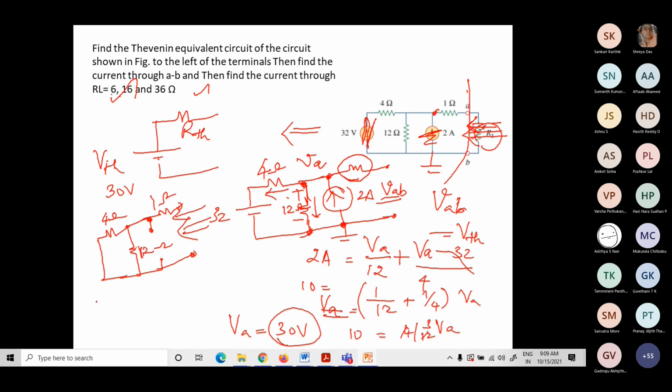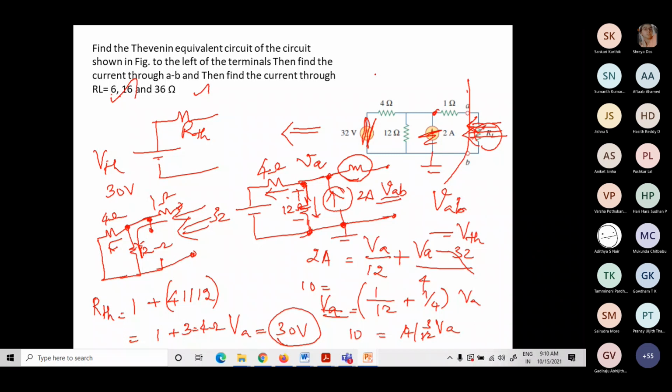Now what will be the equivalent resistance? RTH is equal to, obviously, at this junction there is a current divider. So these two are in parallel, and that will be in series with 1 ohm. So RTH is 1 ohm in series with the parallel combination of 4 and 12. What will be the equivalent resistance for 4 in parallel with 12? 48 divided by 16, so this is 3. So 3 plus 1, 4. So RTH is 4 ohms.